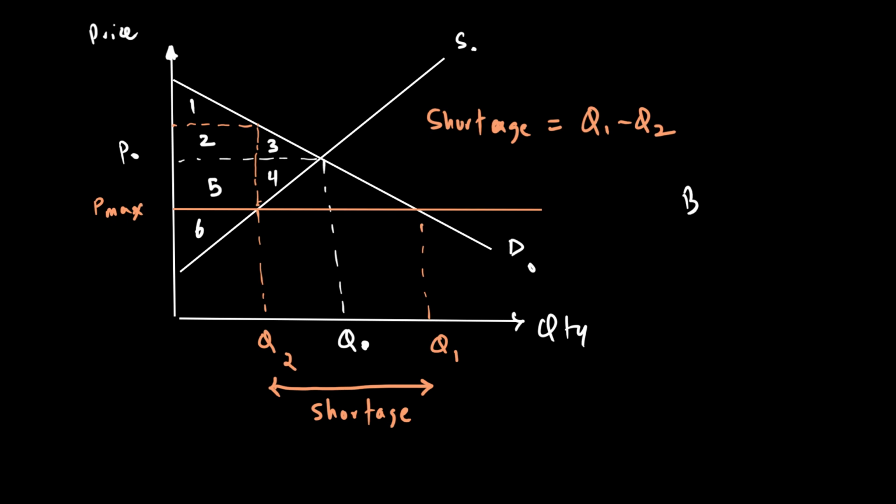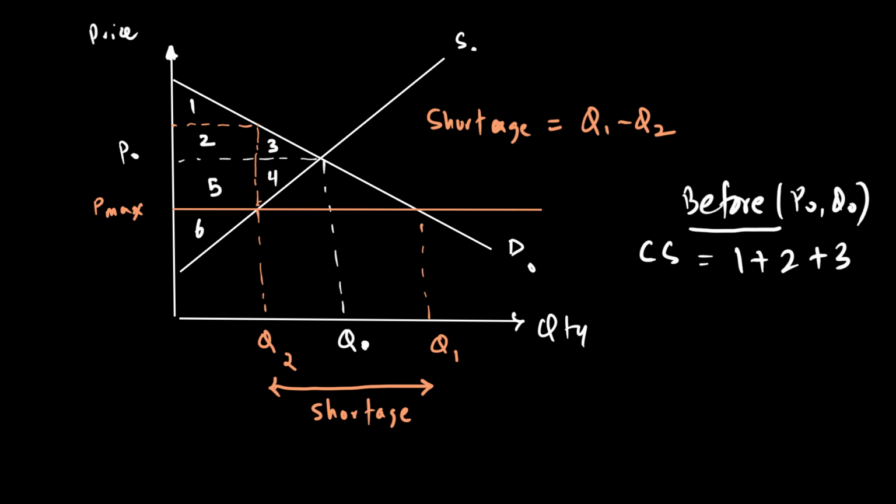So if I look at before, when the price was P naught and the quantity was Q naught, consumer surplus was the area under the demand curve, as we talked about earlier in the discussions. Consumer surplus is the area under the demand curve above the market price P naught. So consumer surplus will be area 1 plus 2 plus 3, right? All this triangle that is formed here. On the other hand, producer surplus is going to be 4 plus 5 plus 6. Producer surplus is the area under the market price above the supply curve. Now this is before the maximum price. But what happens after the maximum price?